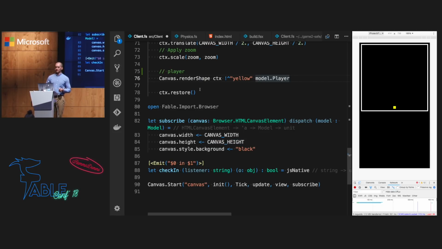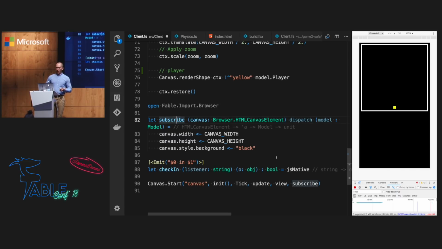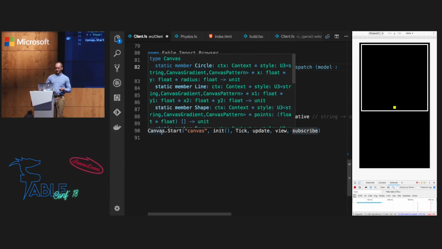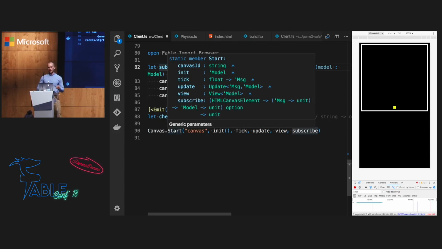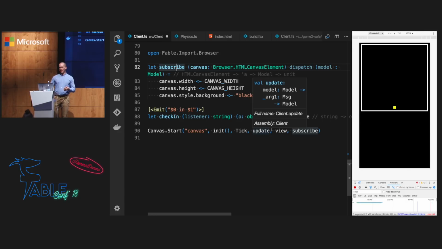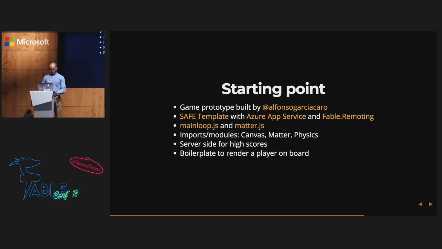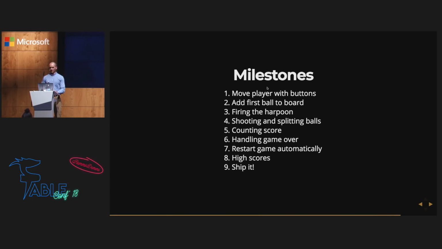And also to subscribe to Canvas or the dispatch function, there's a separate function for that where we can fiddle with our Canvas or attach event handlers, and we'll be doing this in this function here. And then there's a function in our library called canvasStart, which takes this canvas HTML element, our functions over here, and basically it emulates the Elmish kind of app where things happen. Okay, so that was the brief overview, and we've got a lot to cover today.